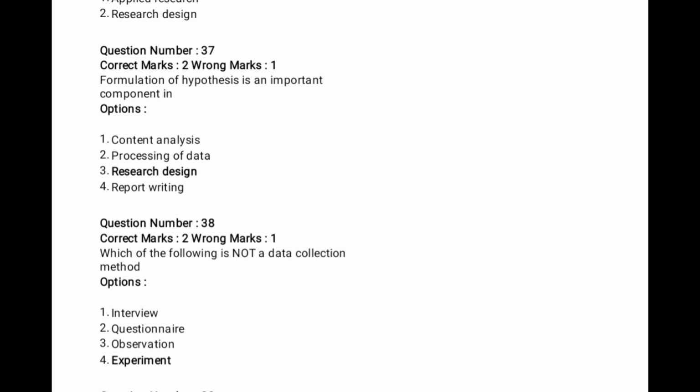Next, question number 38. Which of the following is not a data collection method? Experiment is not a data collection method. It is a basic bit, already a repeated question seen in many library exams. Options given: interview, questionnaire, observation. These three are data collection methods. Experiment is not, so the right answer is option 4.